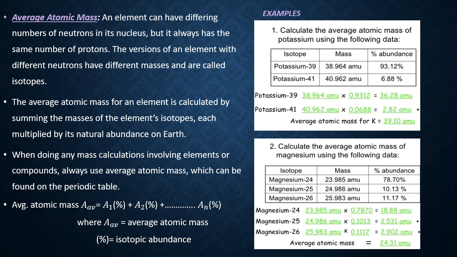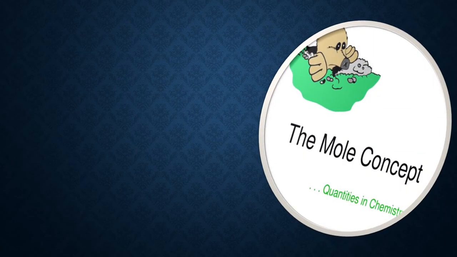Now the most important concept of this chapter, known as the mole concept. This is very important from 9th to lifelong. Therefore, this is very important. This is the relation between number and mass given by a famous Italian scientist, Avogadro. So the mole concept is also called the Avogadro concept.